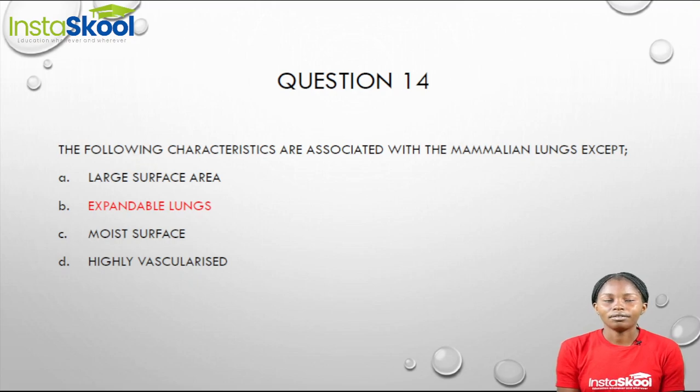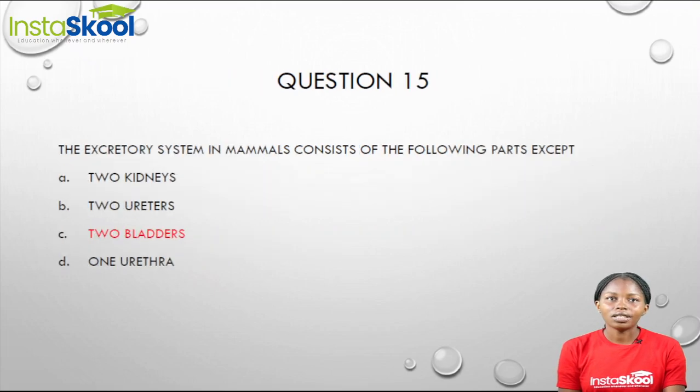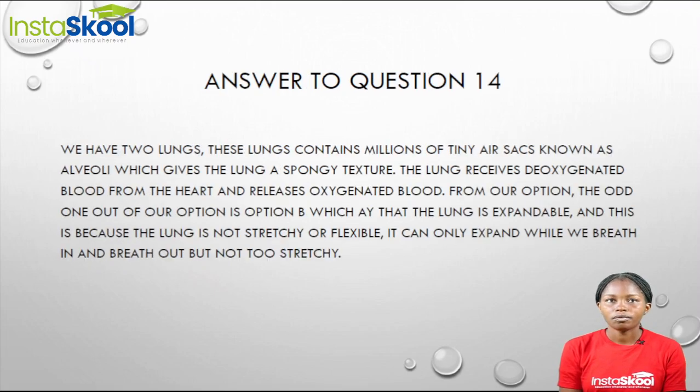Question 14. The following characteristics are associated with the mammalian lungs except dash. Now, as mammals, we have two lungs. These lungs have a spongy-like texture, and this is due to the presence of tiny air sacs known as alveoli in the lung. The lung usually receives deoxygenated blood from the heart.